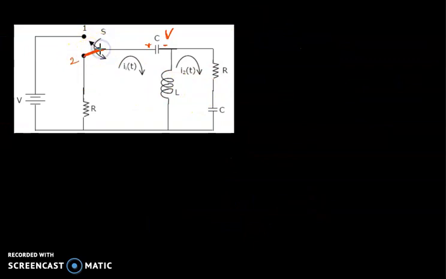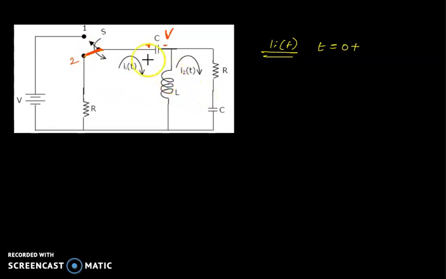Now the switch position is at 2. So what is the value of this current I1 of t? Because it is a transient state, the current is time dependent, at t equal to 0 plus, the moment after switching to number 2.